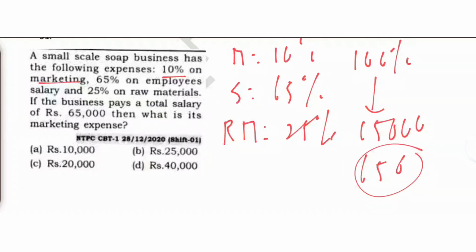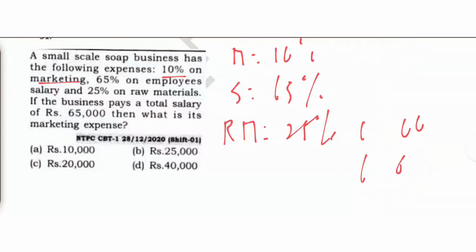Marketing expense: 10% on marketing, right? So what is your marketing expense if the business pays a total salary of 65,000?